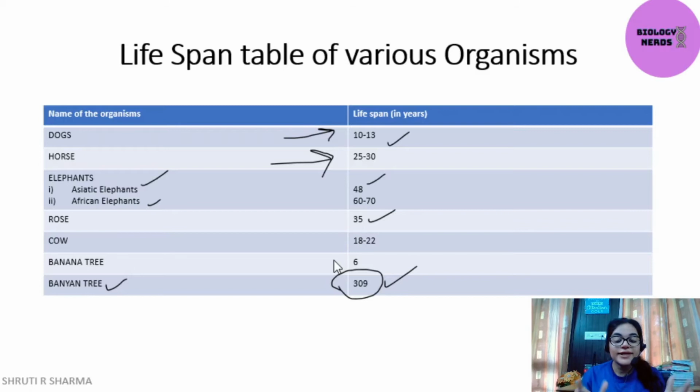What does it depict to us? It depicts that no matter the size of an organism, for example rose, which is very tiny as compared to a banyan tree, it's a tree of course, and rose is a plant, no matter the size, the lifespan can be either higher or lower. So this is the whole chart. Moving on.